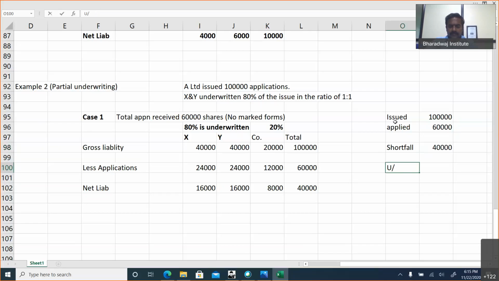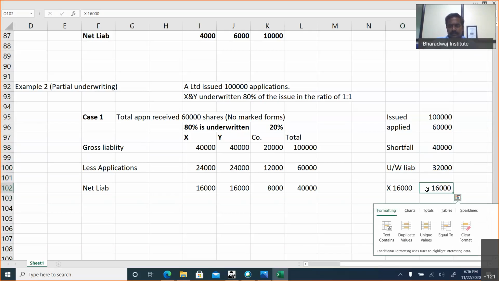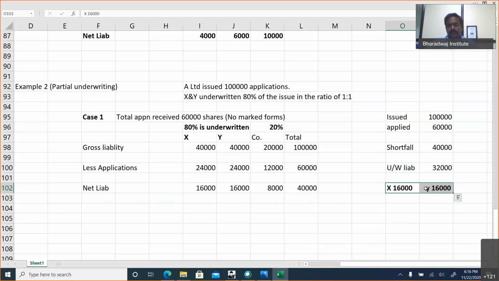Underwriters' liability is 80%, which is 32,000. So X will take 16,000 and Y will take 16,000. This way also you can do it. Equal share. Okay, this is case 1.